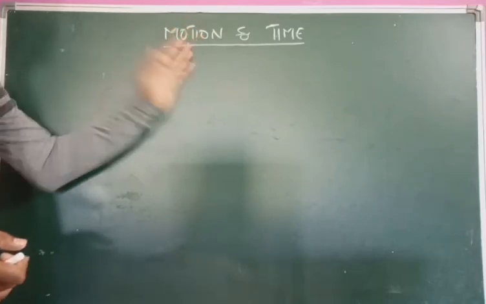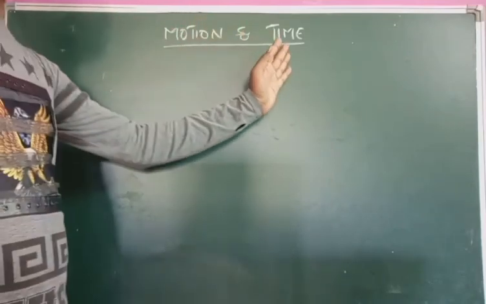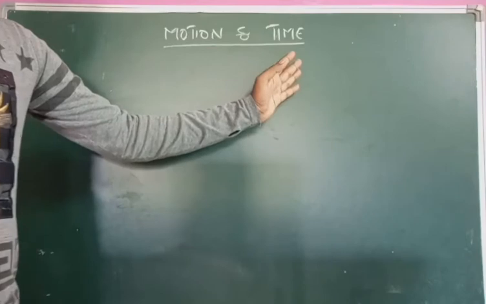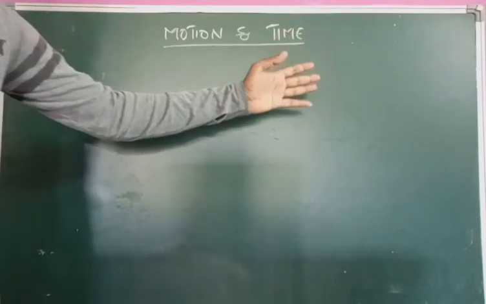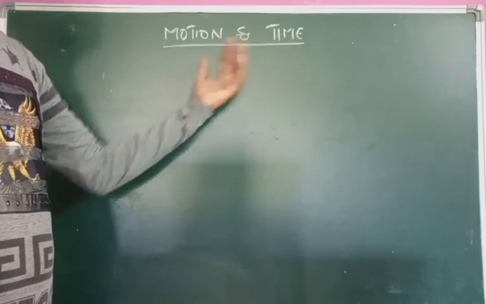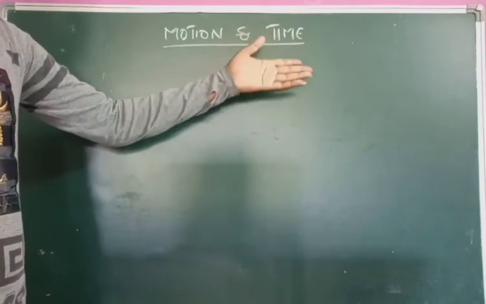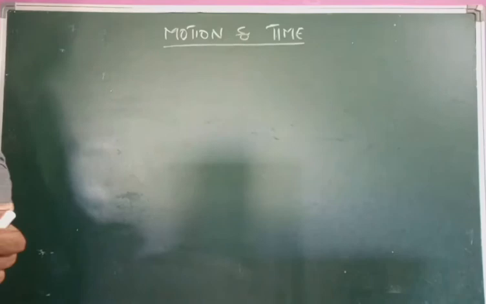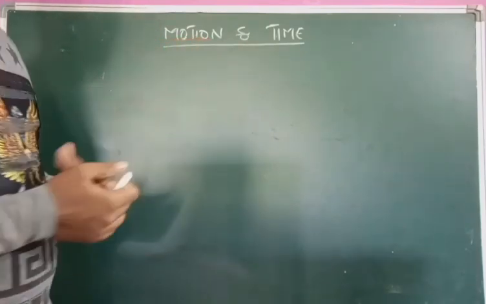That motion part will complete, and the next topic is about time. In this, what is the basic unit of time and what are the different units of time. Combining these both, motion and time, we will get speed. That is what we are going to cover in this topic.